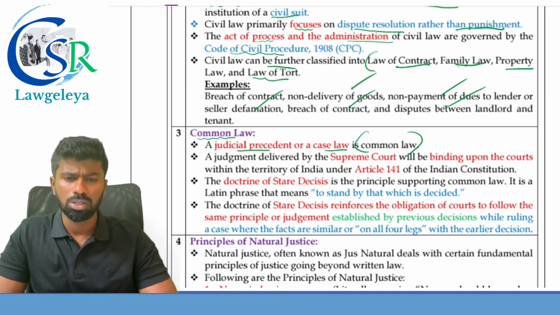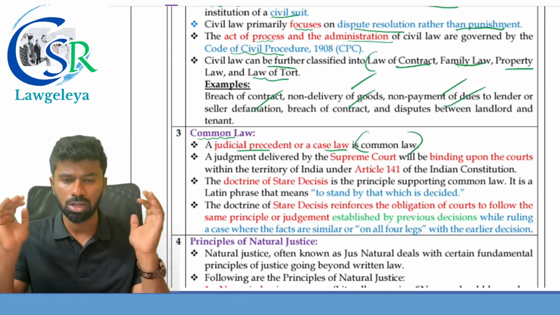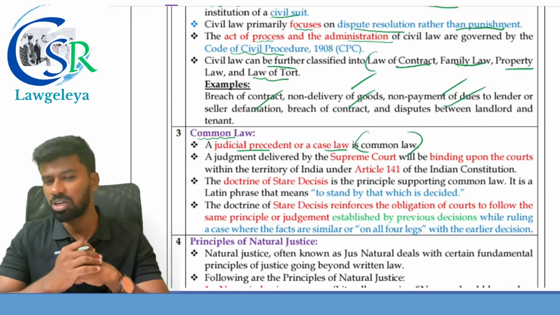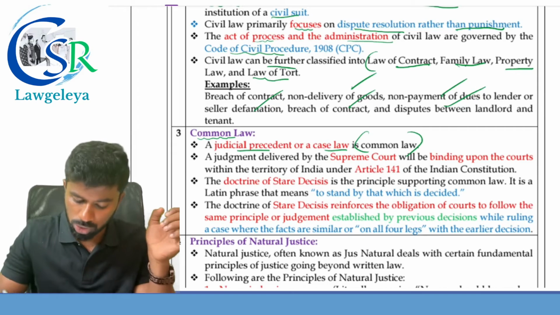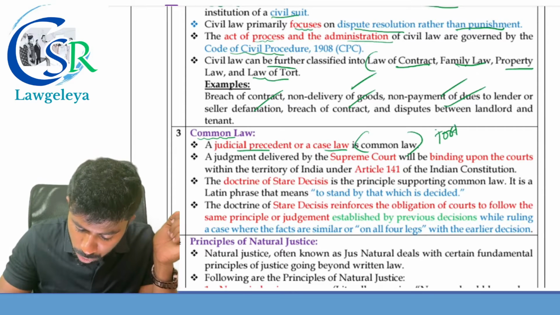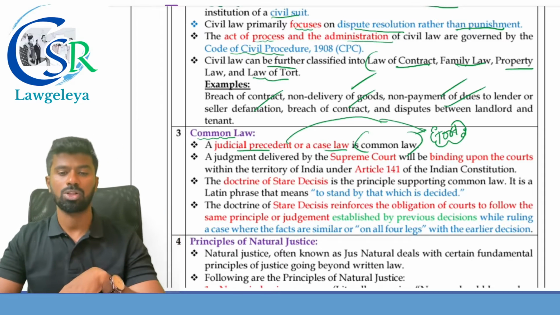The UK system of law is based on what? Based on the common law, that is, judgments of the court. In India, we have mostly written laws, but one of the common laws we have in India is the tort. So tort is mainly based on what? Based on judicial precedents, which are nothing but case laws.